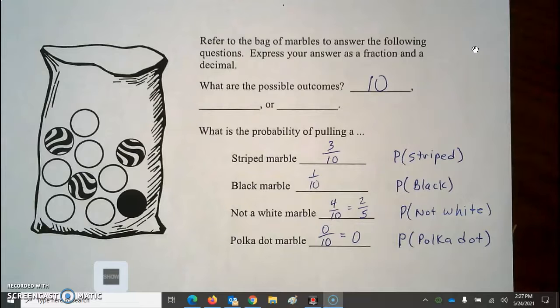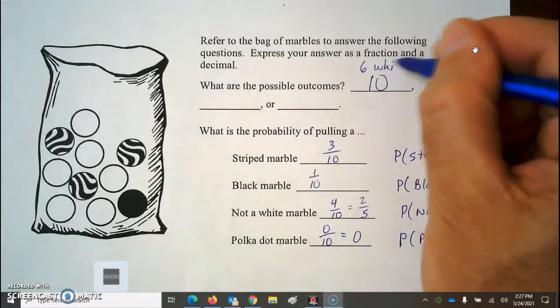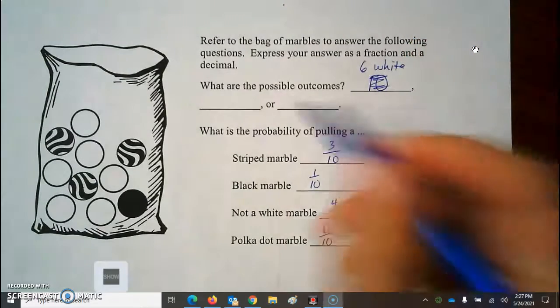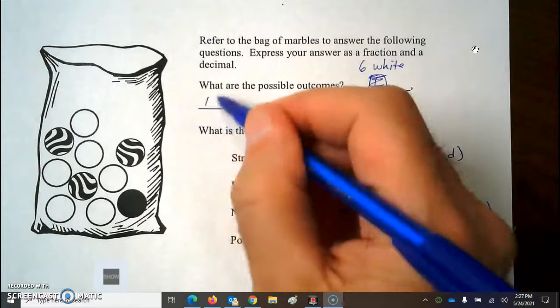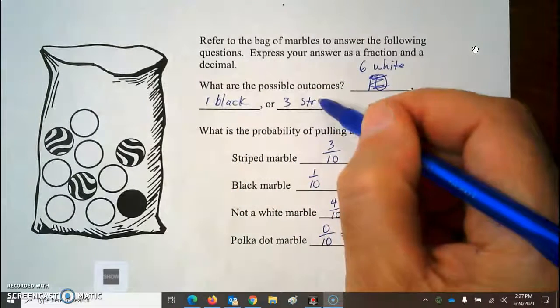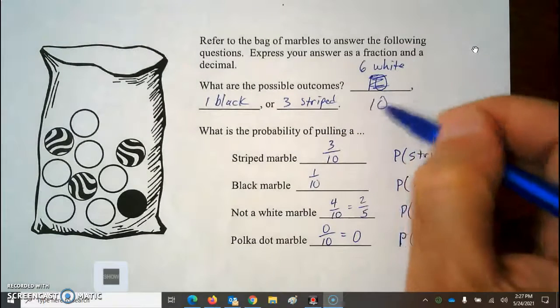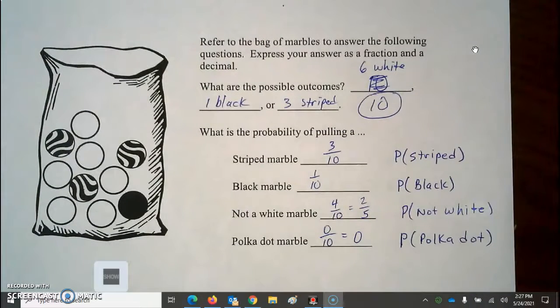Okay? So normally this information, as you see in this picture, will be given in words. It would say there's a bag of marbles. It contains 6 white marbles. So I could change this to 6 white. We'll scratch out the 10 for a second here. It might be written as, it's just the different ways that it appears, 1 black, 3 striped. And the first thing you're going to do is add these numbers up to get that 10 that I first wrote. That's your denominator. Okay, so stick around for another second. I'll show you the assignment.